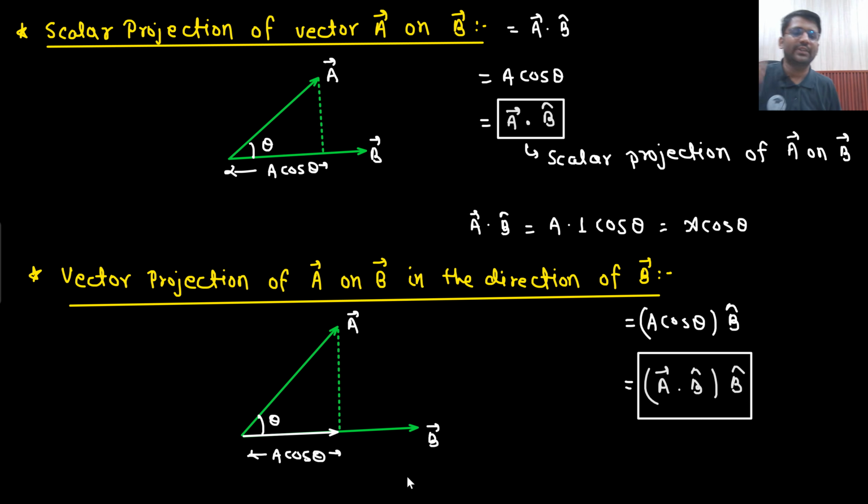So what is the meaning of scalar projection? Scalar projection simply means, sir, A cos theta. What is the meaning of vector projection? Sir, A cos theta b cap. That's it. Then you can write down A cos theta very easily. What is A cos theta? A vector dot b cap is the A cos theta.